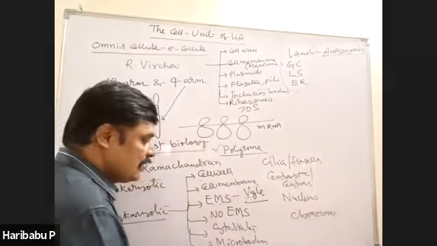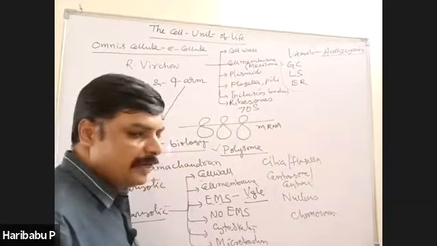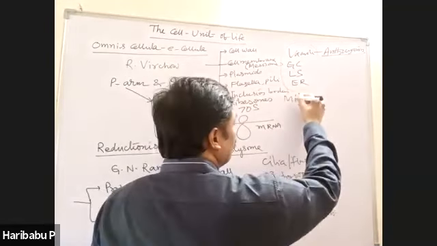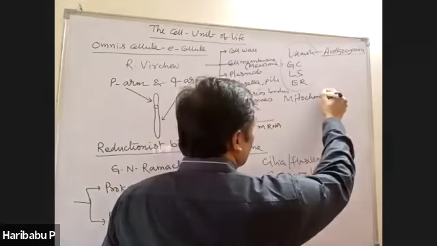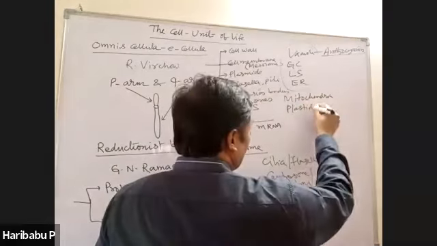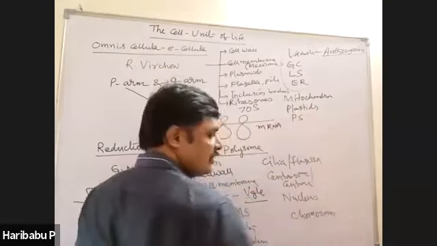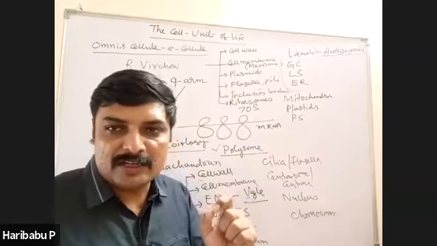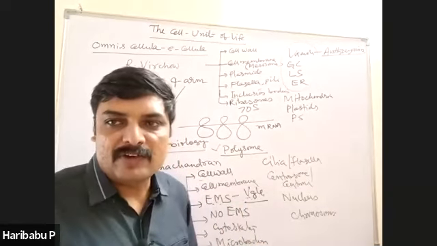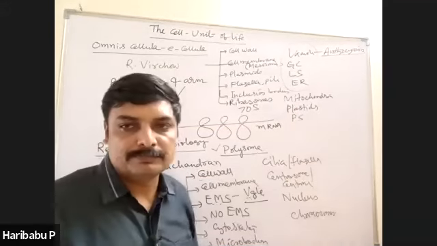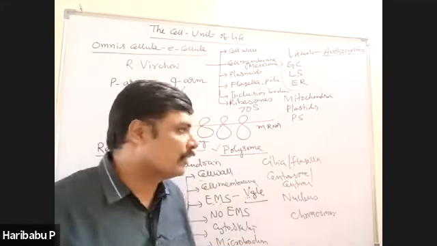Then, some cell organelles do not form EMS, like mitochondria, plastids, peroxisomes, etc., because their functions are not coordinated. As their functions are not coordinated, they do not form EMS, right?